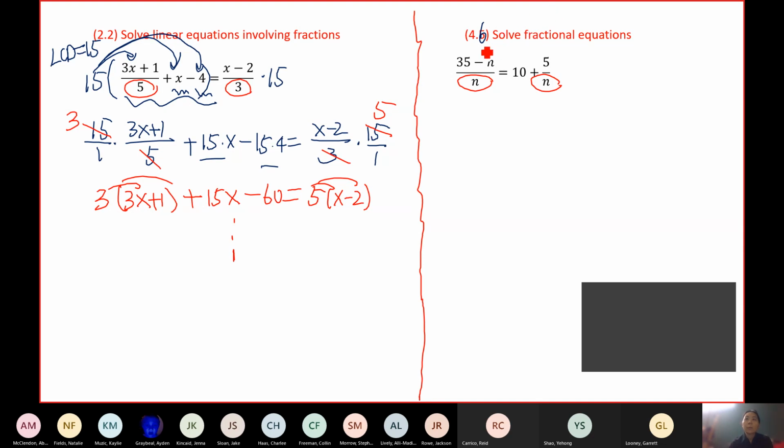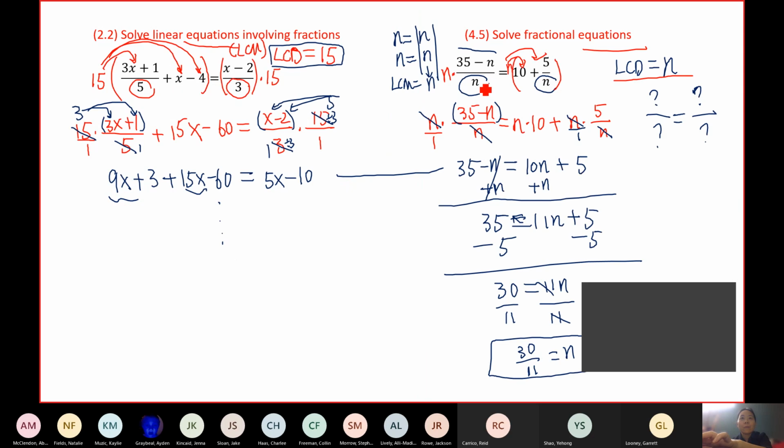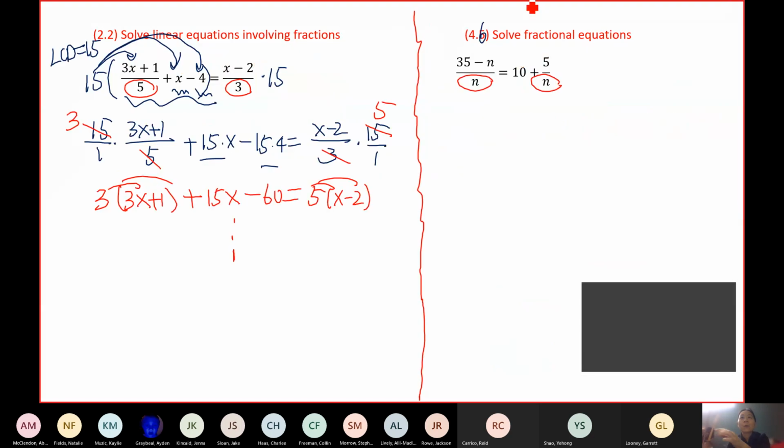Here, for section 4.6, we're going to do exactly the same way. For problems under 4.6, you may be able to keep them as fractions, I think for the first example, but not all of the problems can be kept as fractions anymore. So here, let's do the same way as we did before.